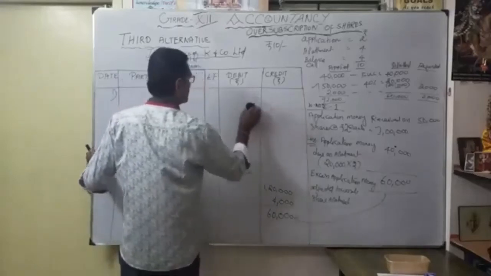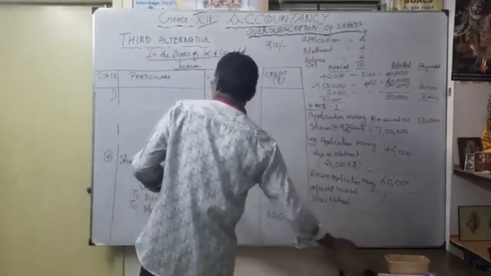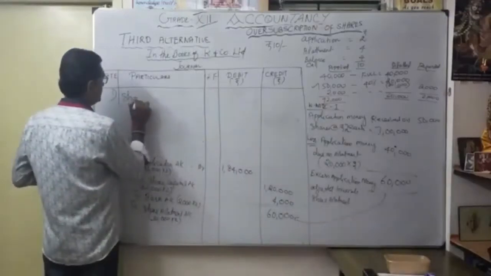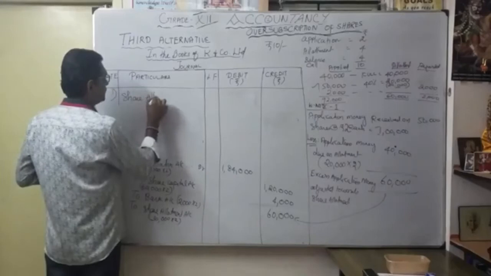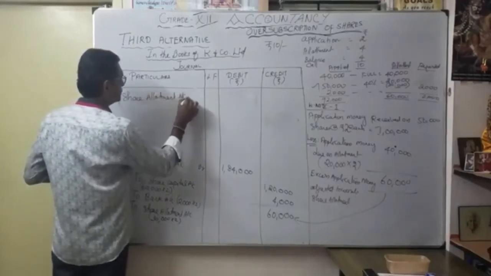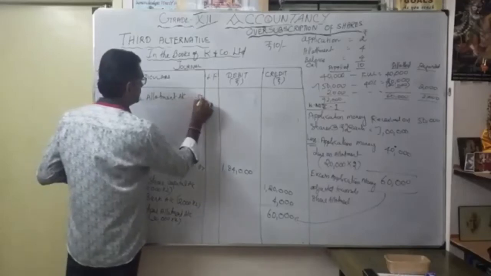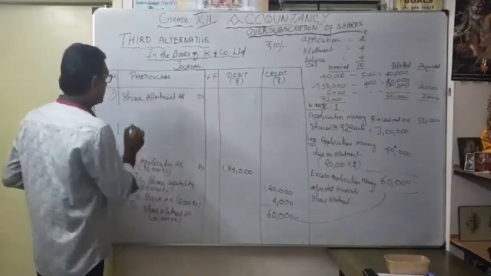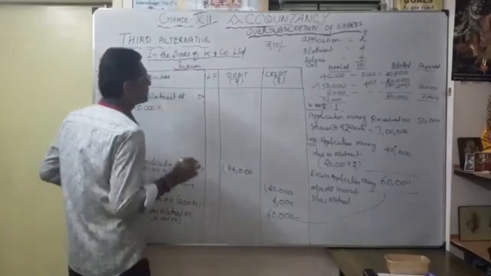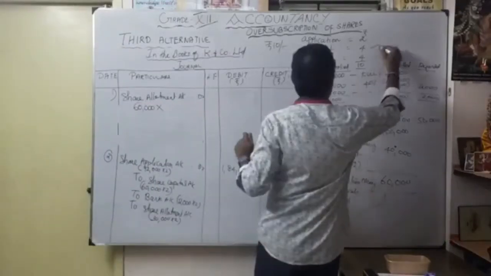Share allotment money due. Okay. You have to write share allotment account. How much? 60,000 only. So 60,000 into how much? Allotment 2 rupees, correct?